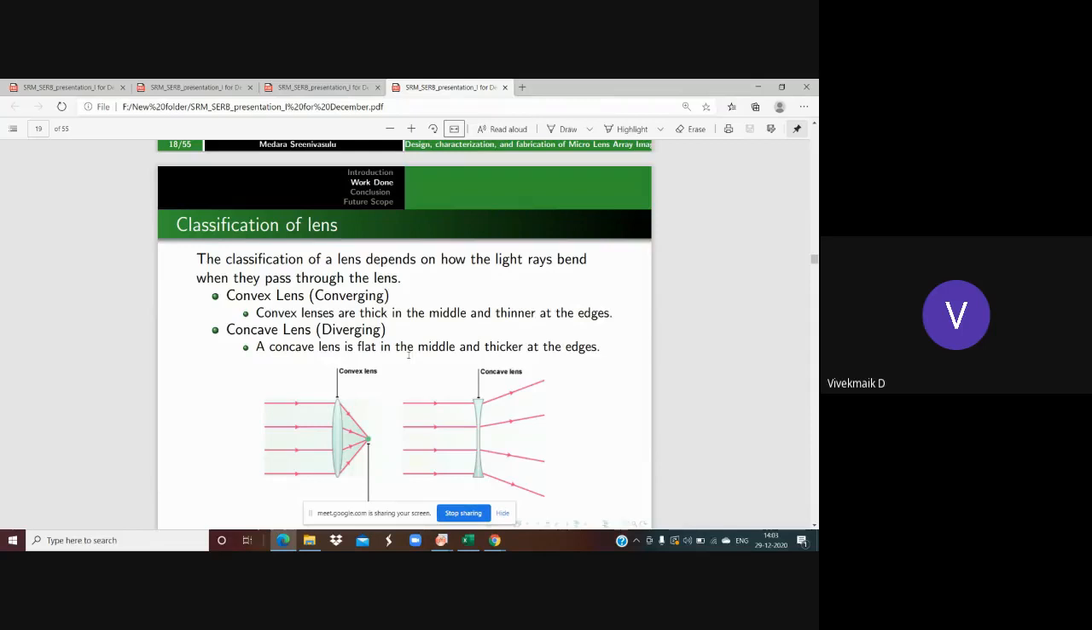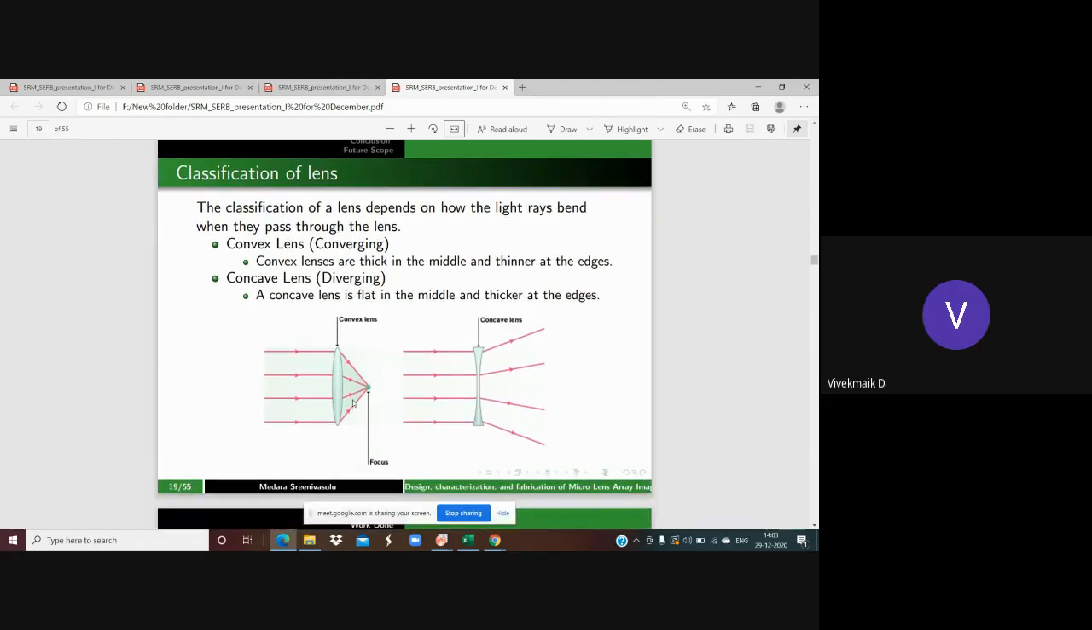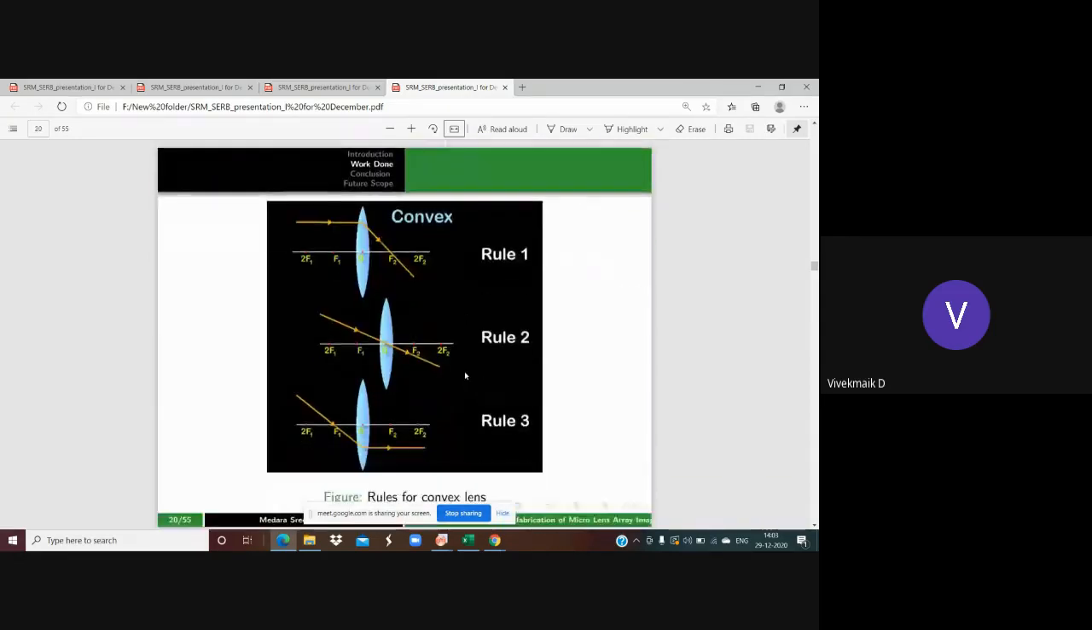A convex lens is nothing but a converging lens. That means it is thick at the middle and thinner at the edges physically. When the rays pass through the lens, they are going to converge at a single point, that's known as the focus. And in a diverging lens, these rays are going to be diverged outwards. They won't be converged. And then we can see the virtual focus in the diverging lens.